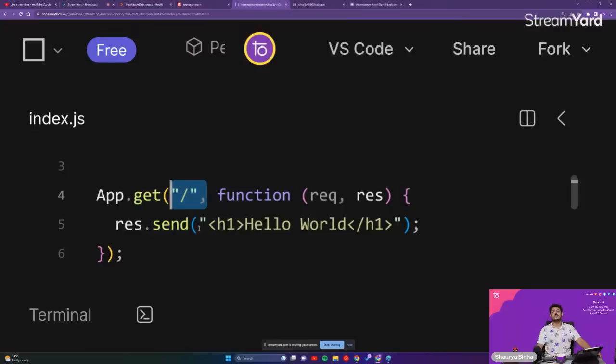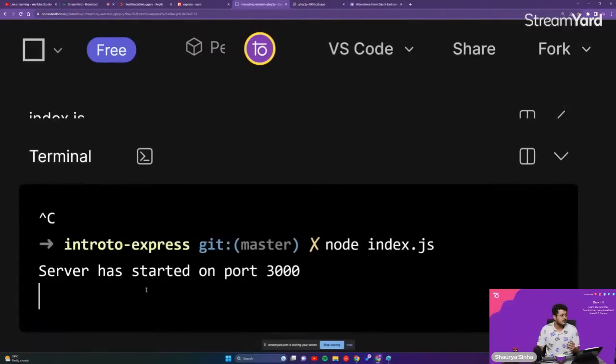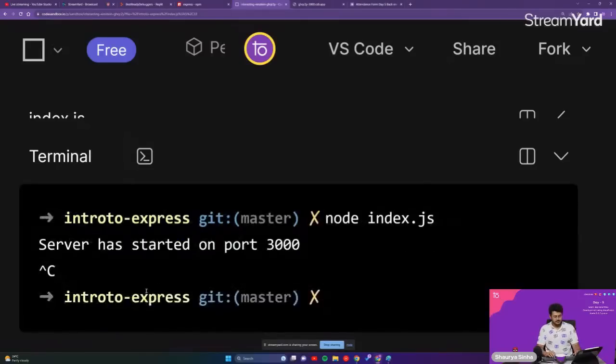Okay, great, guys. Awesome. The next thing that we need to understand is right now we are sending a particular text right over here. But usually we want to send an HTML file. We don't want to send just a text. We want to send an HTML file. So let's do that, guys. Let us go back into our terminal. We'll close our server.